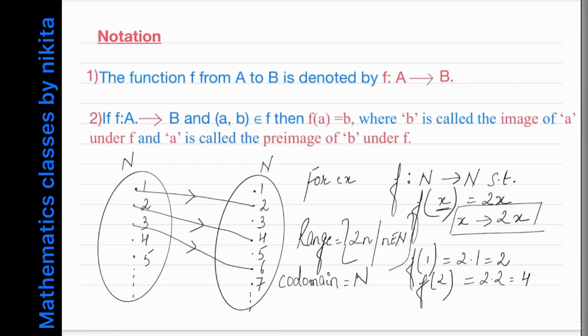So I told you that there are two approaches to define a function. The first approach is through relations, that a function is a relation which satisfies this condition. And the second is that it is a rule, a rule which associates each element of A to a unique element of set B. But just remember the two words, every element of set A to a unique element of set B.